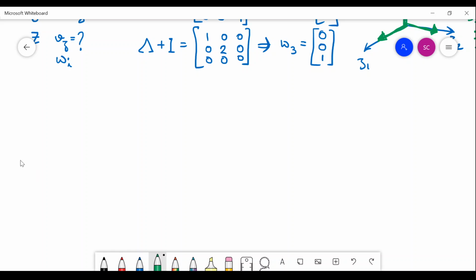It is not always possible, but it is sometimes possible. So let us look at the 4x4 matrix. So my A here is this.